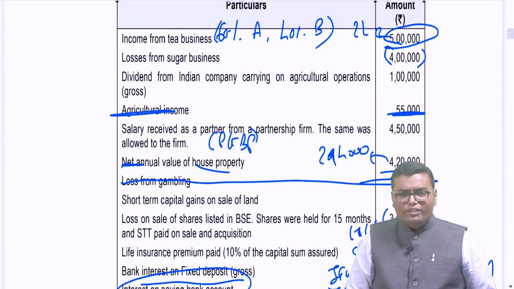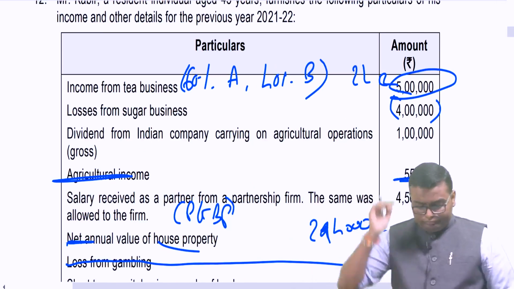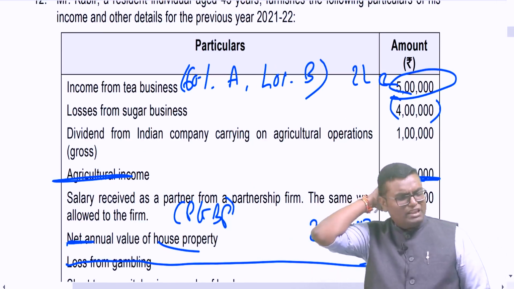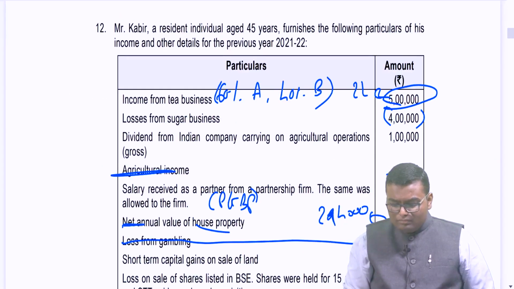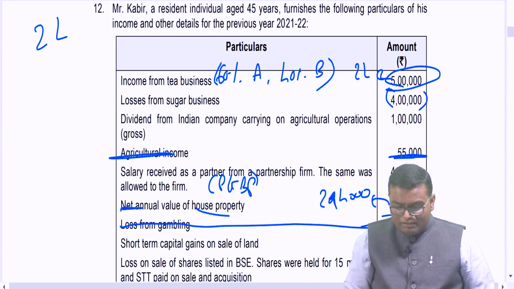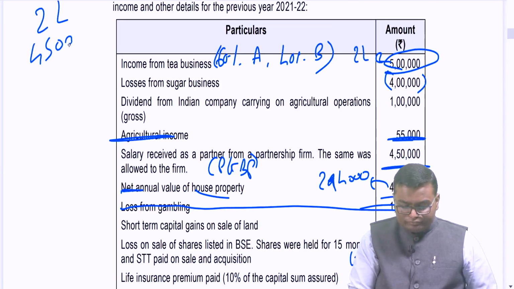Okay, all the good points from this chapter they have covered in one question, so it's good. Now, first of all, let us compute everything about PGBP income. Let us find out what is the total PGBP income in the question. 2 lakh rupees tea business. Then 4,50,000 salary as a partner.